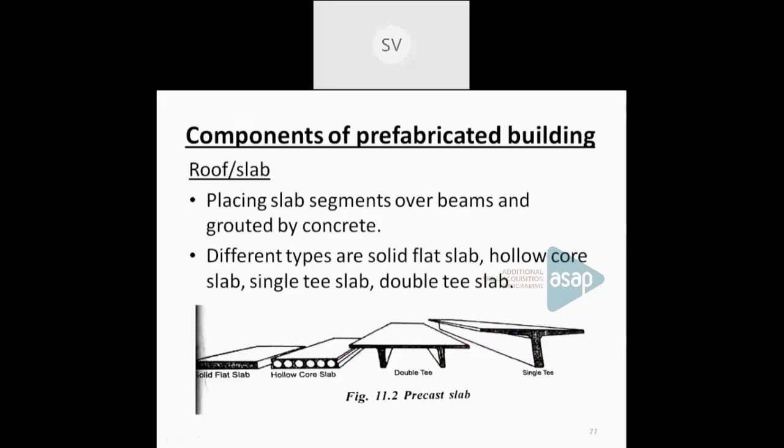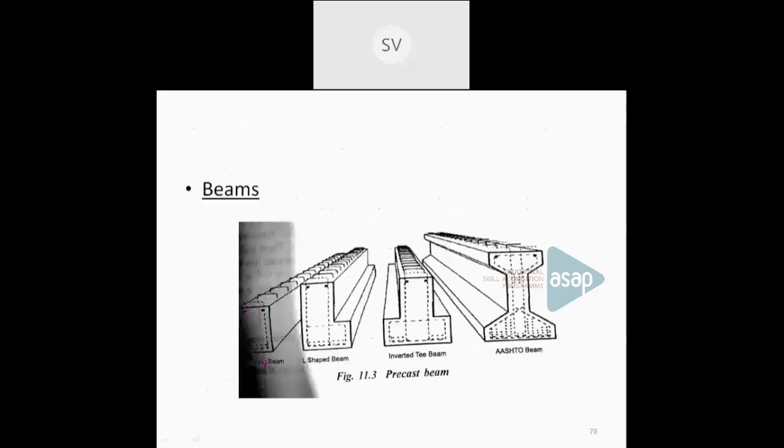Now, these are the different shapes for beams. It can be a simple rectangular beam, an L-shaped beam, an inverted T beam, that means the T is inverted, then an I section, etc. All these are concrete elements. The dotted line indicates the reinforcement which is provided. So these can be prefabricated and erected on site.